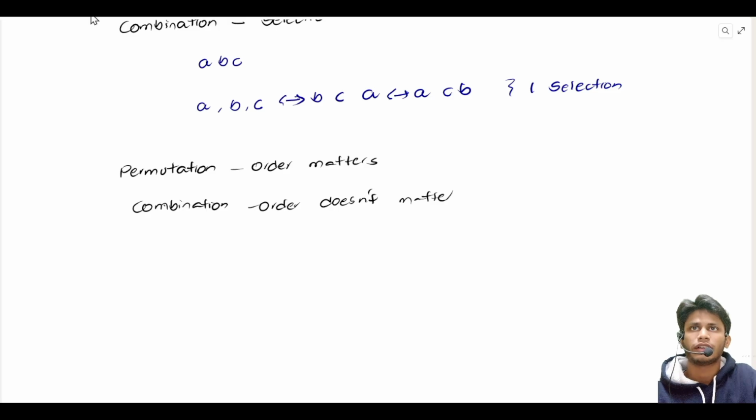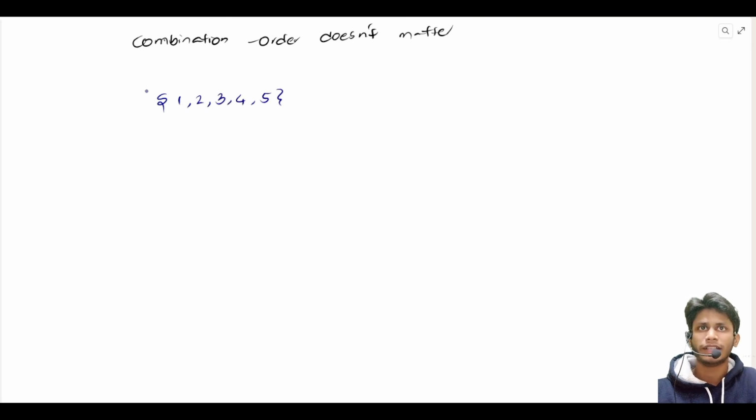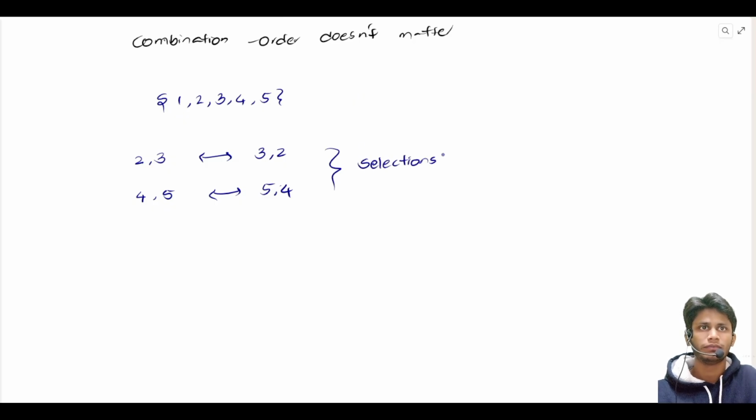Let us say we have got 5 digits, 1, 2, 3, 4, 5. Now from these 5 digits, I want to select 2 digits. Let us say I select 2, 3 as my 2 digits. Now selecting 2, 3 is same as selecting 3, 2. And selecting 4, 5 is same as selecting 5, 4. So these are what I call selections or combinations.